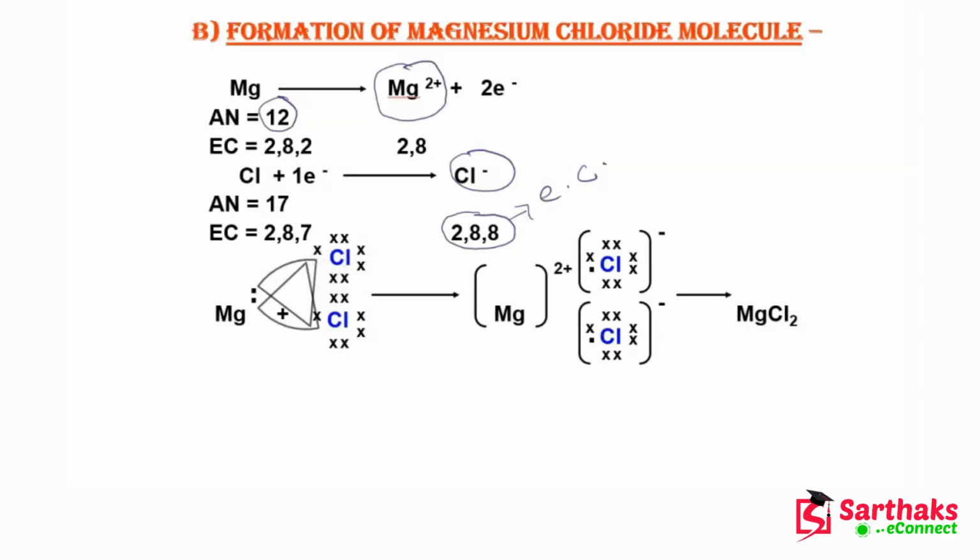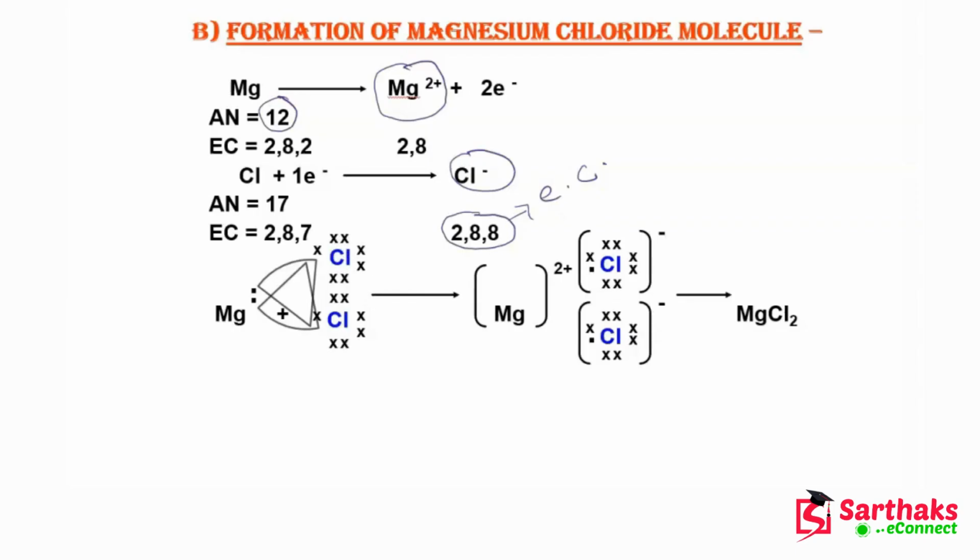But 1 electron is still left. So this 1 electron will be given to another chlorine atom. Thus Mg is forming a bond with 2 chlorine atoms.